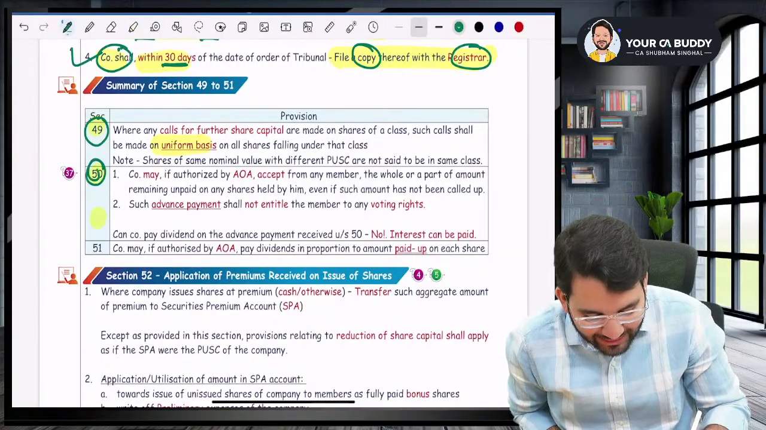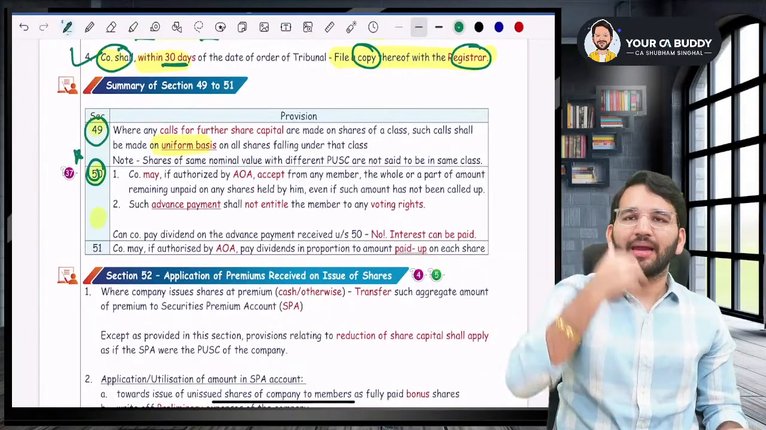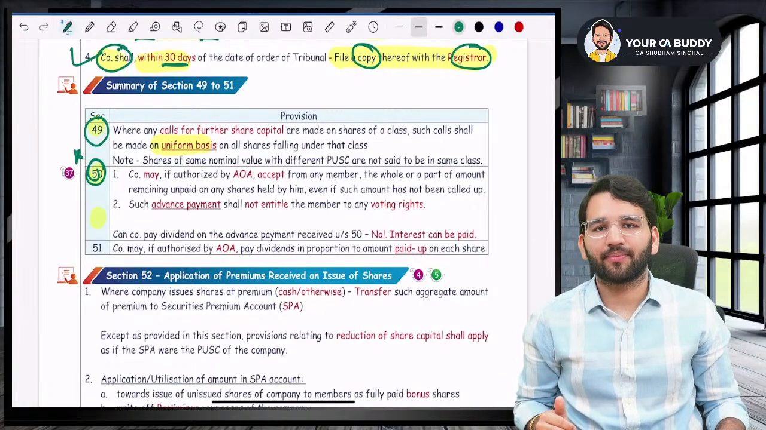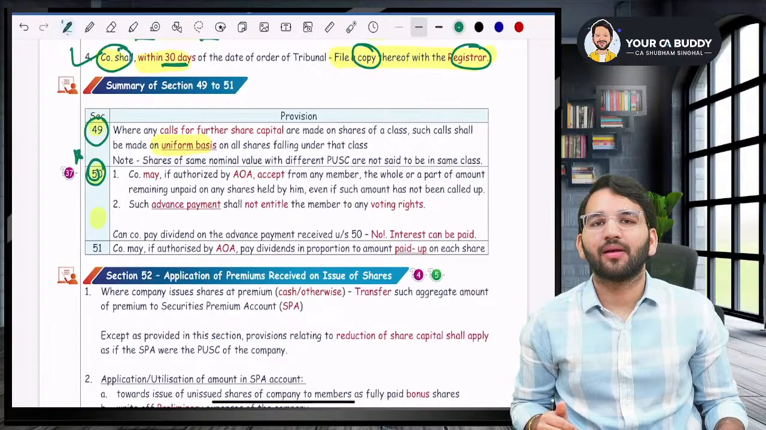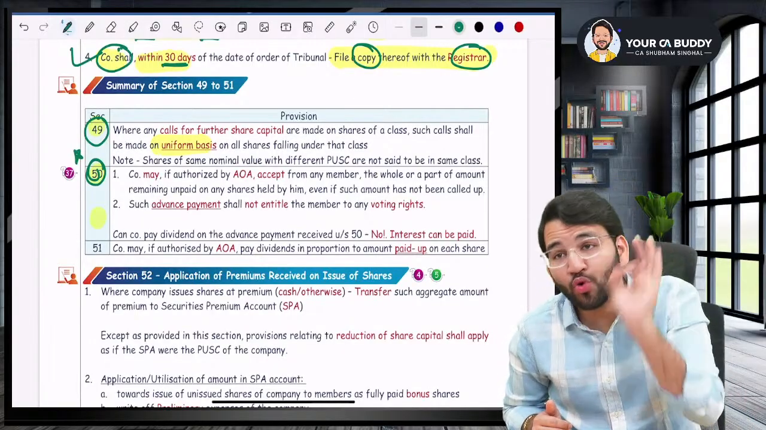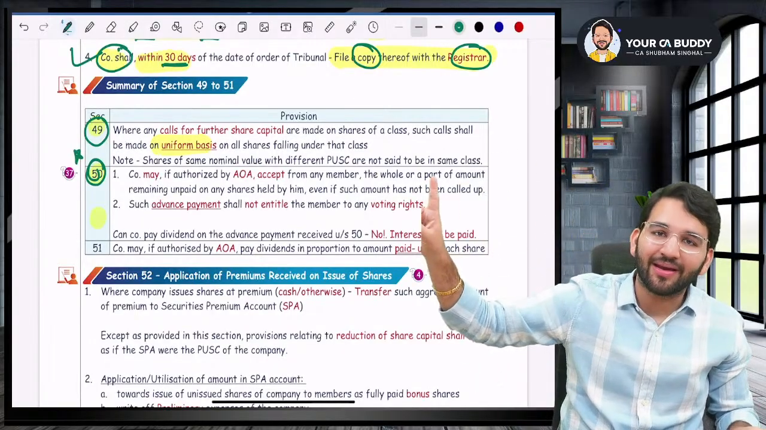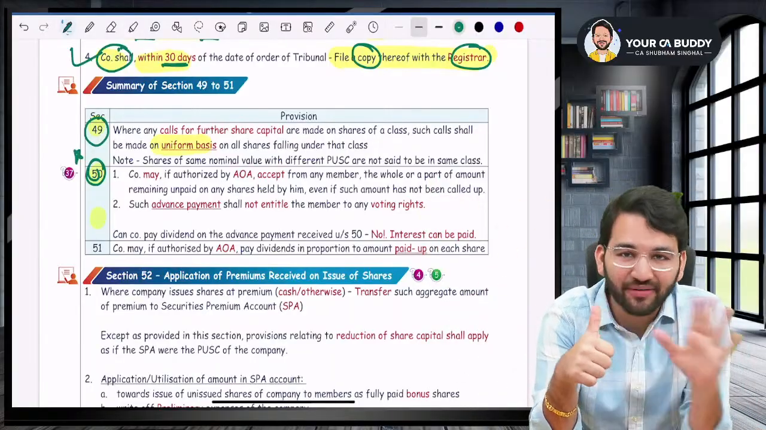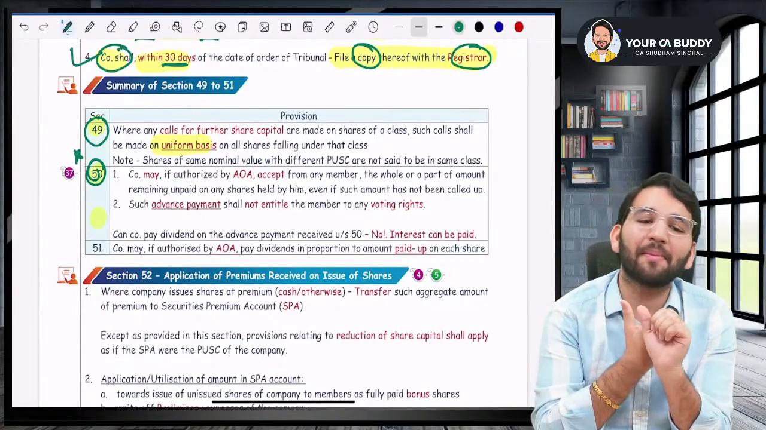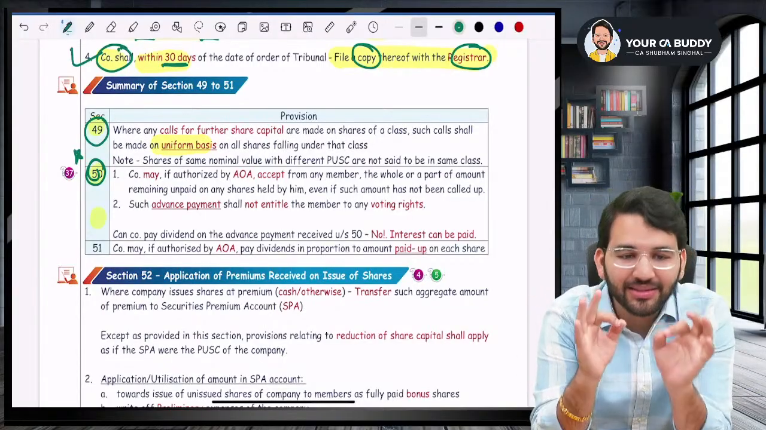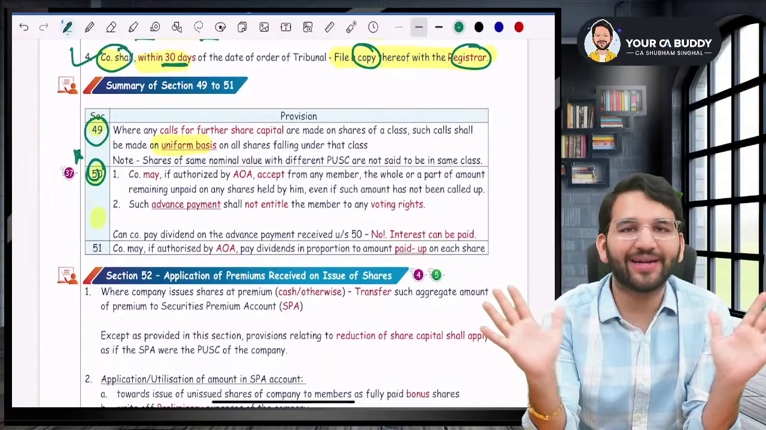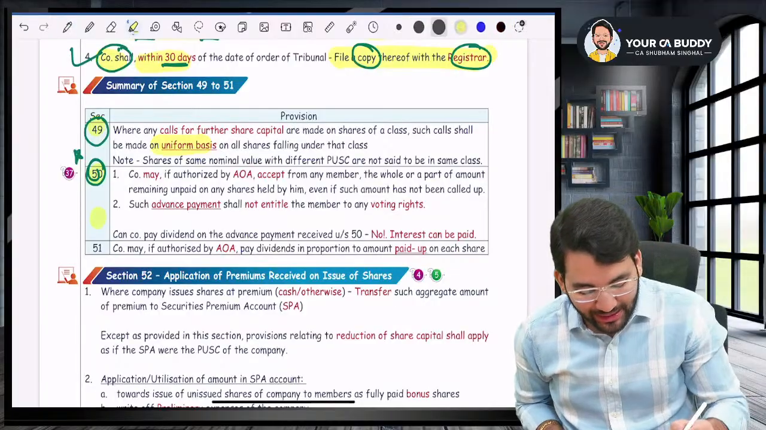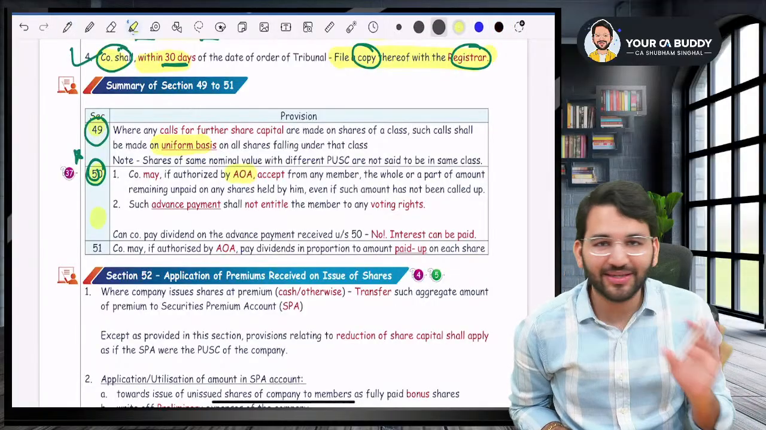What is section number 50, sir? Section 50 is important. Can a company take calls in advance? A company can take calls in advance only if it is authorized by the AOA. But please try to understand, on the money that you paid as calls in advance, you will not get any dividend. You may get some interest on such calls in advance, and such advance payment will not give you any voting rights. You can take calls in advance only if it is authorized by the articles of association. Otherwise, you can't take it.